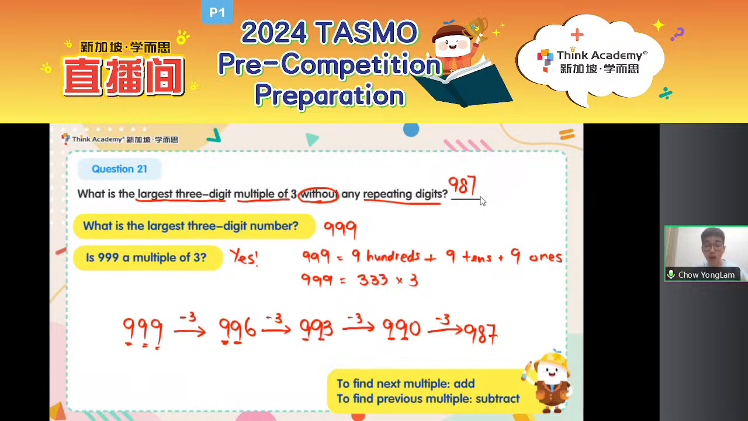If you see a lot of conditions when you search for a number, we just start from one of them and then we gradually try to fit into the other conditions. And to find the next multiple, we add. To find the previous multiple, we subtract.